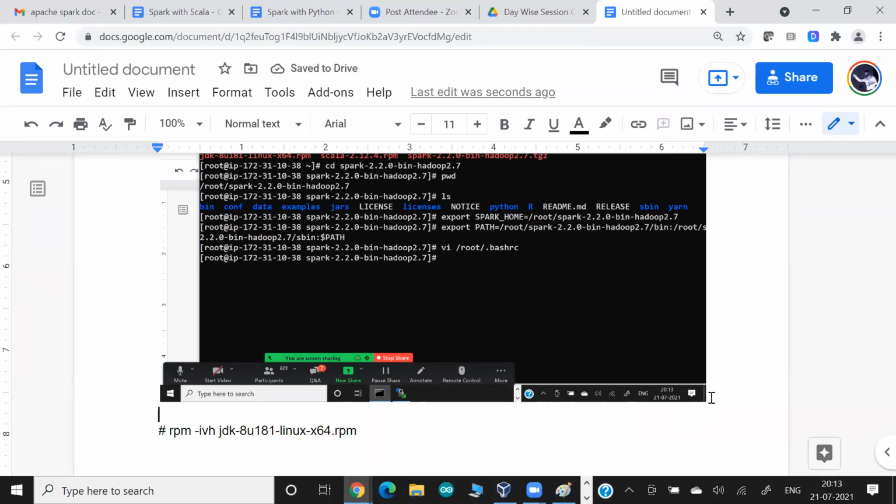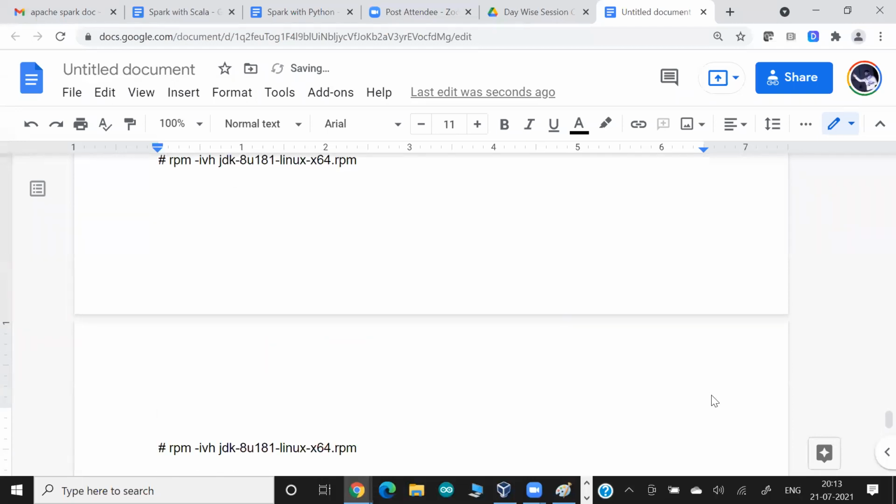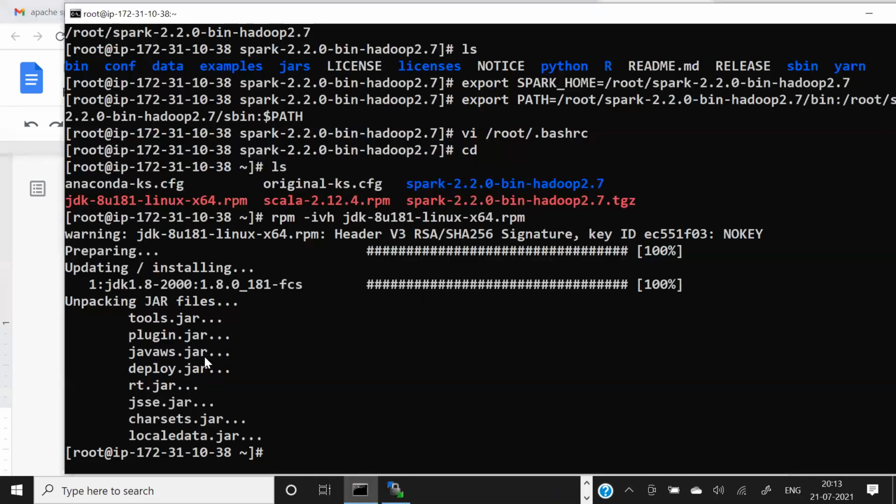But maybe in your system you might have multiple versions of Java. So you have to tell your computer where this Java is installed. Technically, this Java is installed in a folder called /usr/java/jdk. So you have to export one more variable called JAVA_HOME to tell your computer that any program that wants to use Java, in our case Spark or Scala, can refer to this variable, which will tell where the Java has been stored.